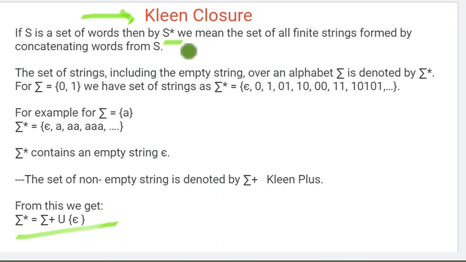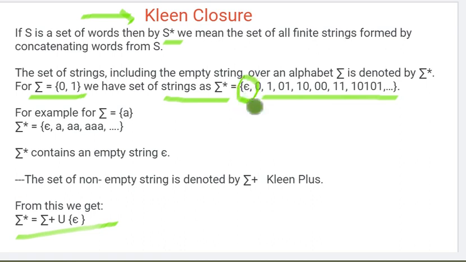For example, suppose we have an alphabet set 0, 1, and we want to write all the strings of its Kleene closure. Whatever the possible strings we can make with the help of 0, 1, we need to write, plus we need to attach an empty string.